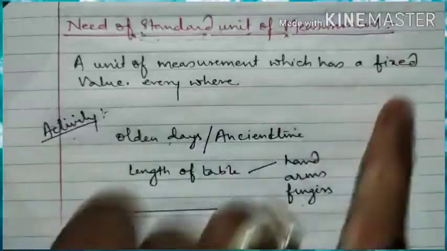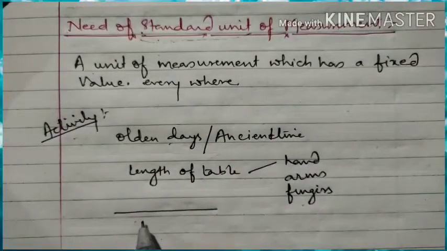Like this we can measure. So these were the earlier ways of measuring an object or measuring any physical quantity. But what was the demerit? The measurement was not fixed.